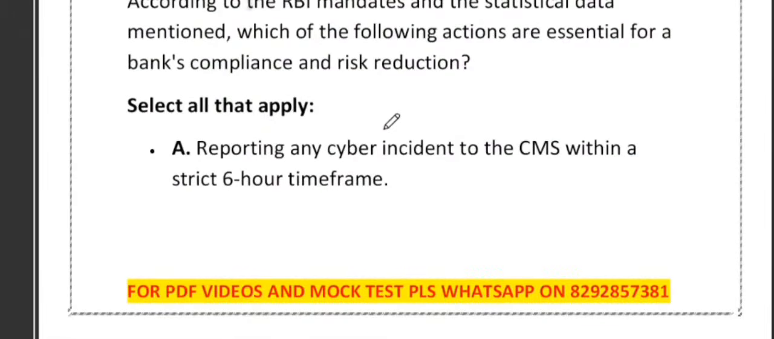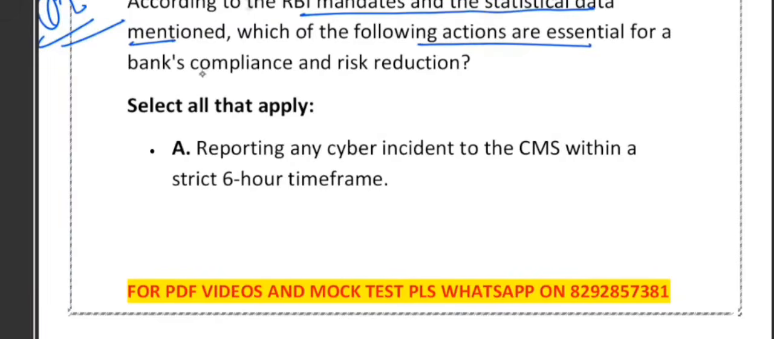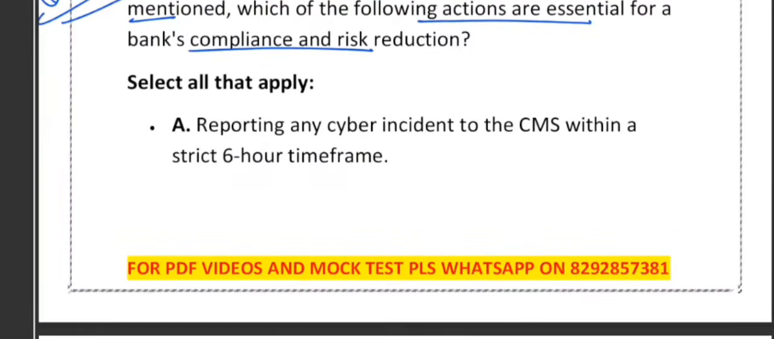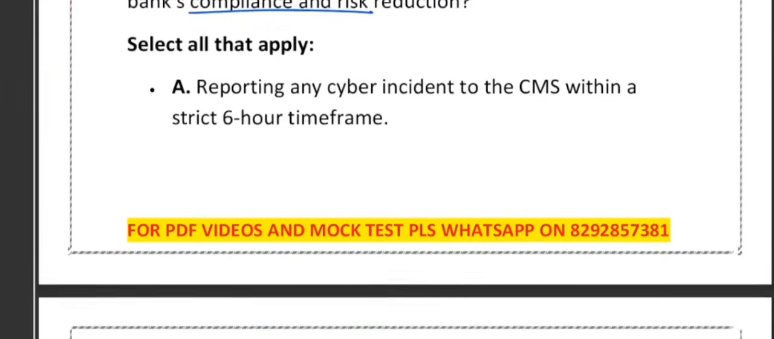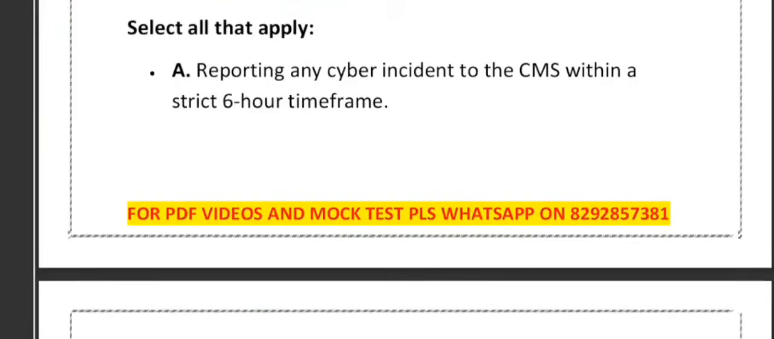Now let's have a look at the next question. Question number 2 is on your screen. This question tests your understanding of RBI cyber security compliance and practical risk reduction measures. According to the RBI mandate and the statistical data, which of the following actions are essential for bank compliance and risk reduction? We are looking for mandatory actions, proven risk reduction controls, and practical, realistic measures.